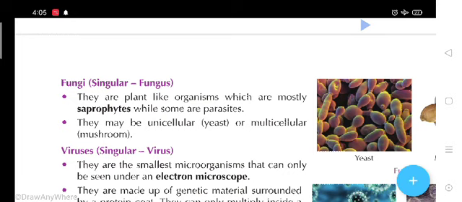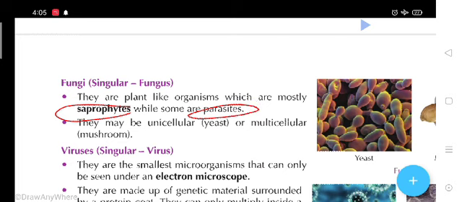They are plant-like organisms which are mostly saprophytes, while some are parasites. Students, let me tell you the meaning of saprophytes and parasites.